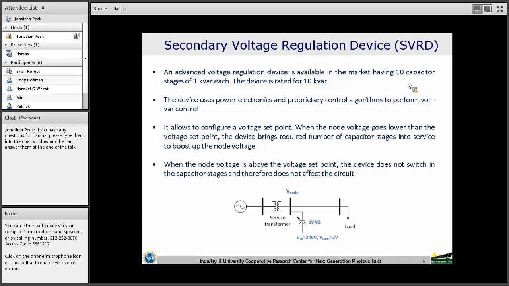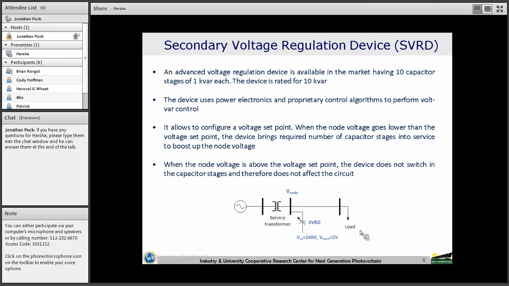This device provides options to select the voltage set points. That is the voltage setting, the voltage at which we want to control the node voltage. So that is called the voltage set point, as well as a voltage band, within which the voltage is controlled around the set point value. So in this case, the voltage set point is 240 volts, that is 1 per unit, and the voltage band is selected as 2 volts.